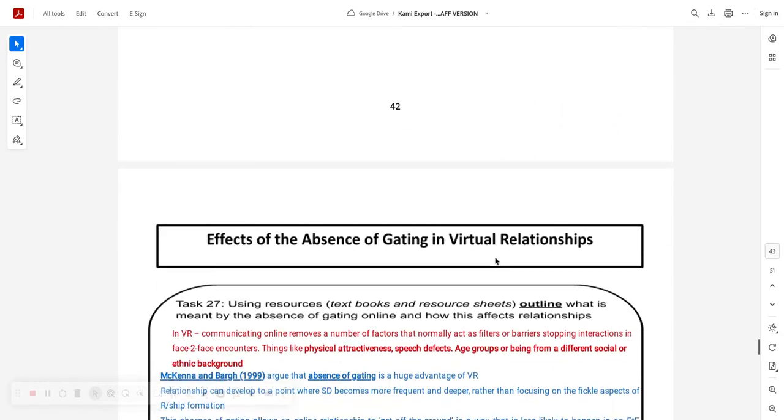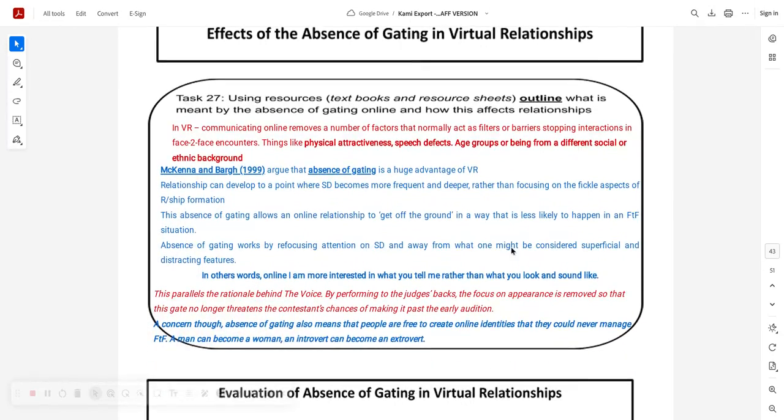Then you've got more on virtual relationships when you talk about the absence of gating. These have all been named on the spec, so they can directly ask you about this, okay? Directly. So don't just do the bit on self-disclosure and neglect to review the absence of gating, okay? In the past, they tended to throw them both together. They did. I think last time was about 2022 or something. But there's no reason why they can't break it down.